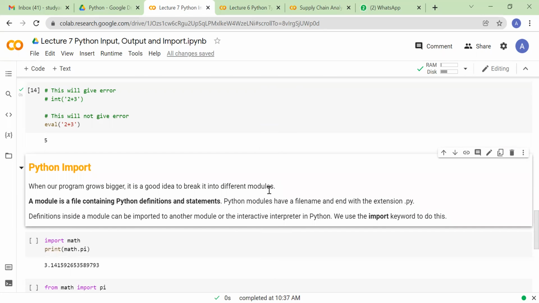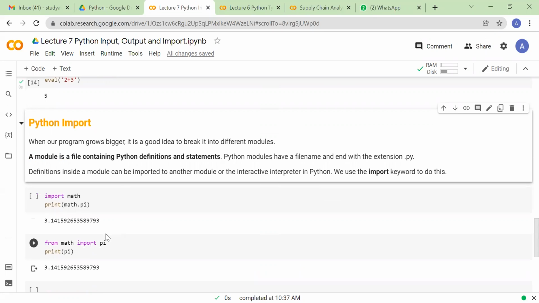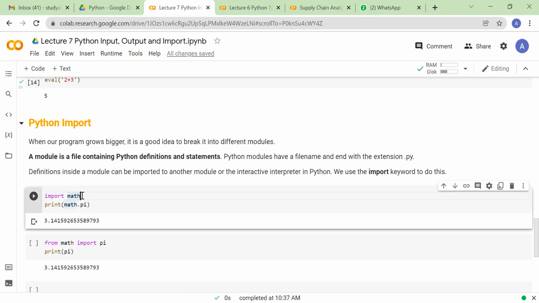Okay. Now let's see Python import. So we have already imported a lot of packages by now. We have seen how to import NumPy. Just now we did import NumPy, right? So we'll not invest much time on this. Simply to import a package, you just need to do import and the name of that package, right? So if I want to import the package math, I'll just do import math, right? And if I want to use any of its functionality, I'll do math.pi. That means I'm asking that from the math package, give me the value of pi. So it has displayed me this one.